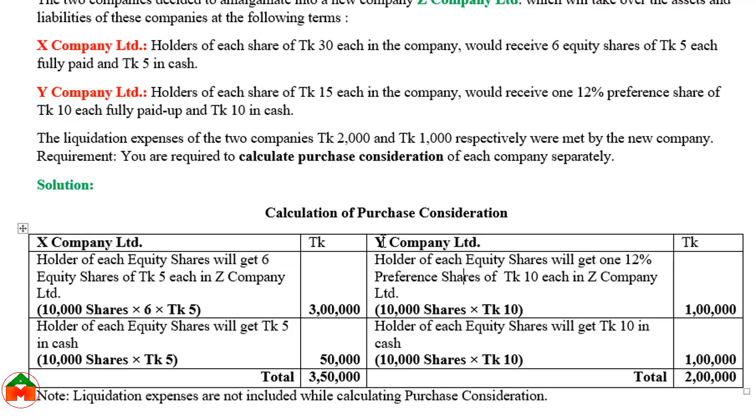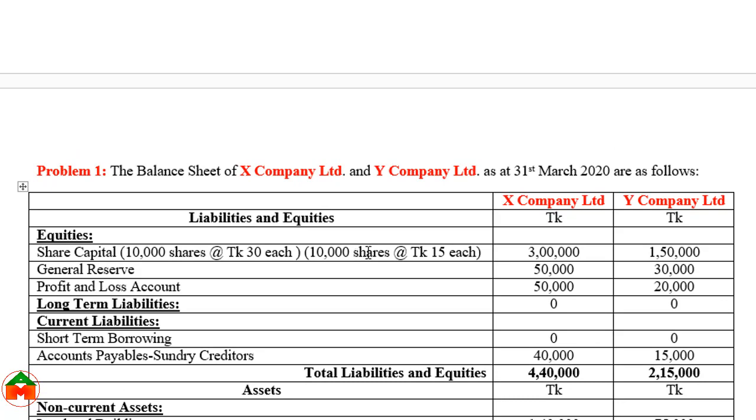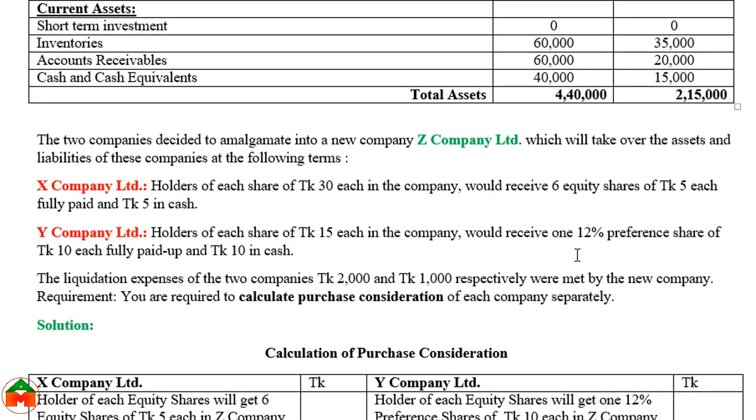And again, here we can see Y Company Limited. The condition is, although the par value of the share is 15, from the question we can see the number of shares of Y Limited. However, they will get one 12% preference share, and you should not be concerned about this 12%, because it applies only for the dividend purpose.